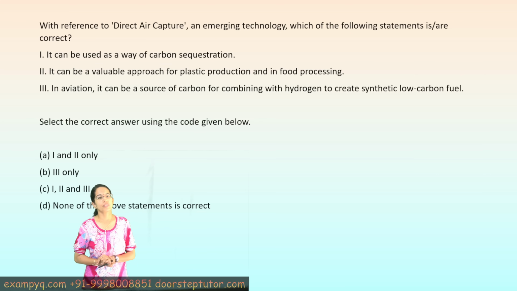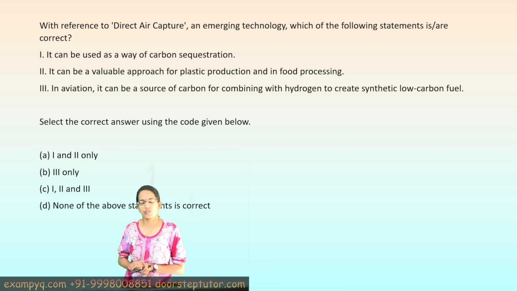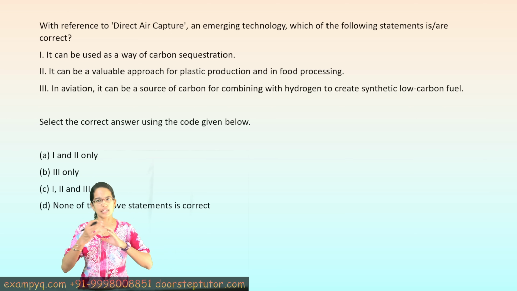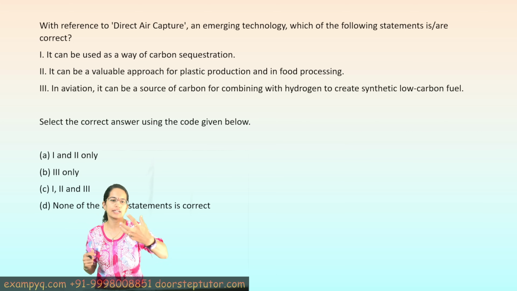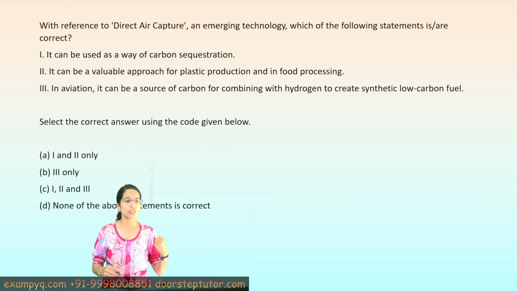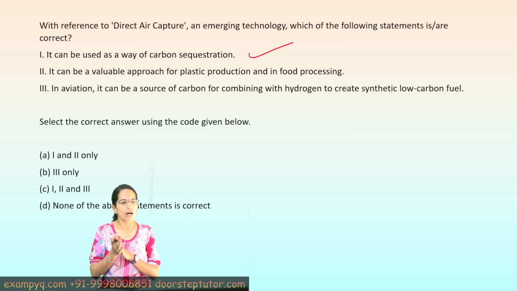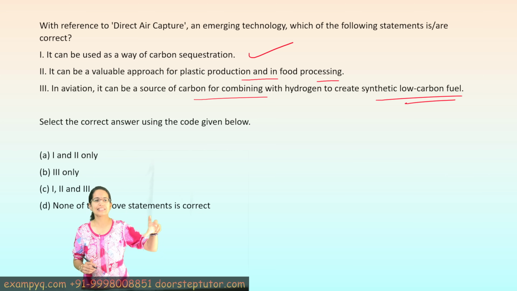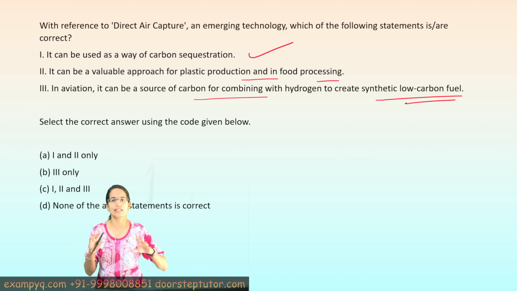Again, a very important question, direct air capture. This was one of the questions directly taken from NOAA climate.gov. Direct air capture is a technology through which we extract carbon dioxide from the atmospheric air. So definitely it's a way of carbon sequestration for sure, and it helps in producing plastics, in food industries, as well as in the aviation sector to create low-carbon synthetic fuel, and this has been given as it is in the NOAA publication.